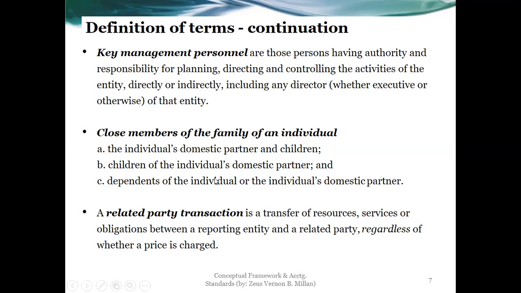Now, a related party transaction is a transaction that involves a transfer of resources, services, or obligations between a reporting entity and a related party, regardless of whether a price is charged. This is very important because it's possible that what is given is for free, or what is sold is for free without any amount, or for a lesser amount. That's why related party transactions are disclosed, in order to give more information to the public.